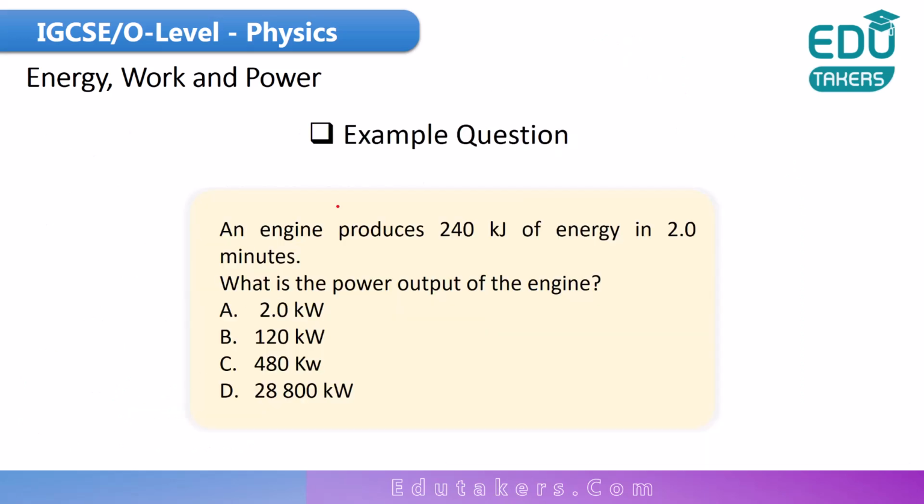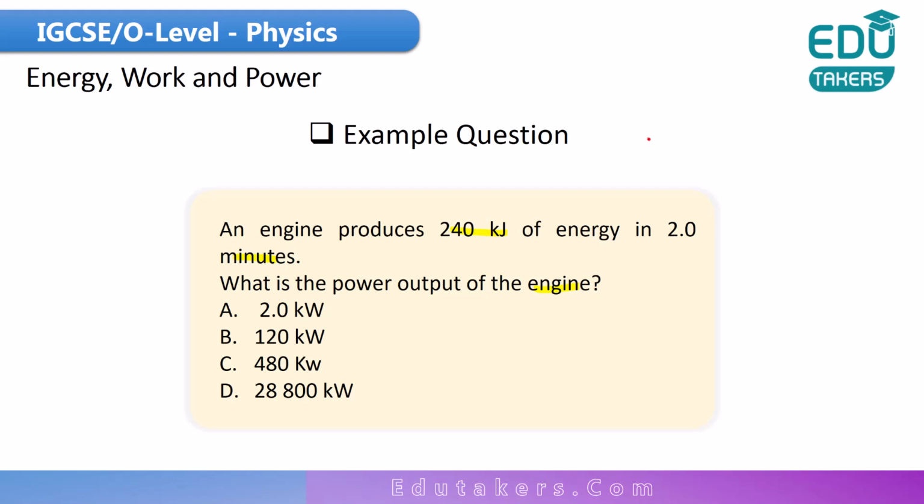Here is the example question. An engine produces 240 kilojoule of energy in 2.0 minutes. What is the power output of the engine? So basically, what is given here? The engine produces 240 kilojoule of energy.